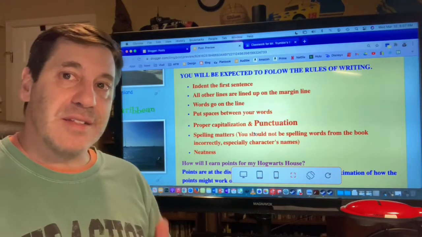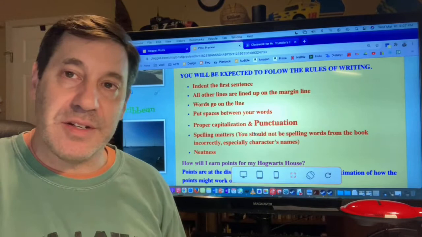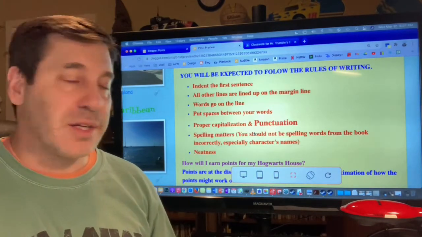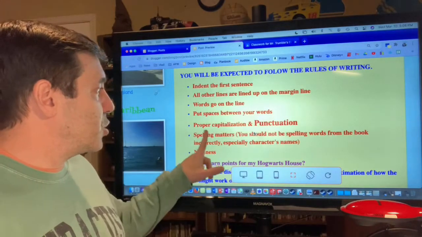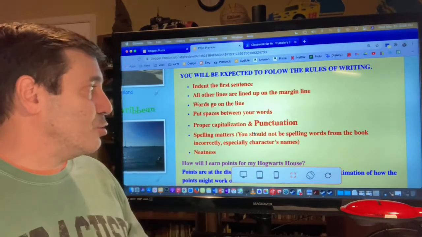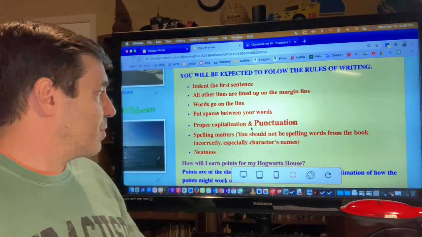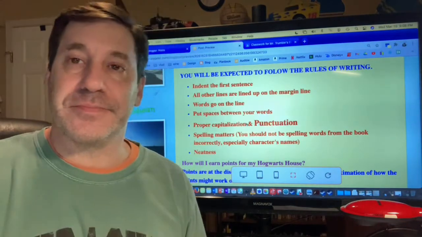All right, you guys always write right to the end of the line. You don't have to hit the return or the enter key. Your keyboard will automatically go down to the next line. Spaces go in between your words. Make sure you have proper capitals and punctuation. And spelling matters. You should not be spelling words from the book incorrectly, especially characters' names.